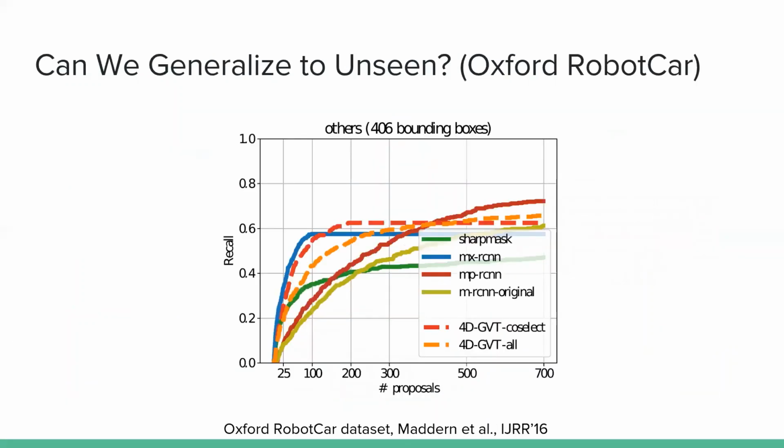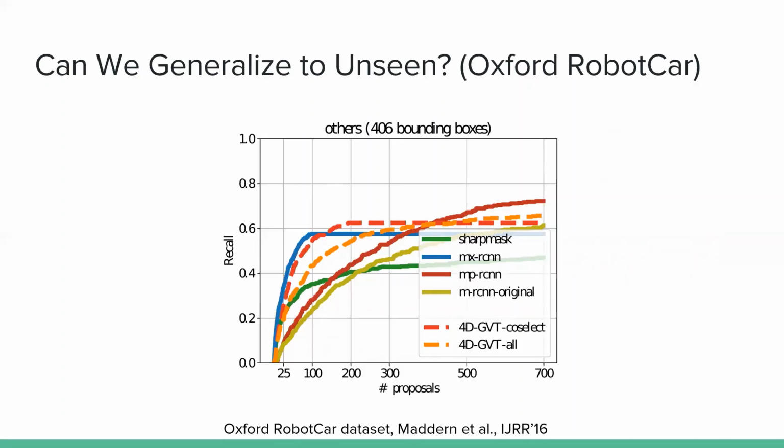However, the question remains if we can generalize to unseen objects that were not seen during training. Yes, we can. In order to show this, we sampled short video snippets from the Oxford RobotCar dataset and labeled objects in the middle frame that do not overlap with the 80 COCO classes. We want our tracker to have as high recall as possible, with as few proposals as possible. Here, we can see the results of our method.